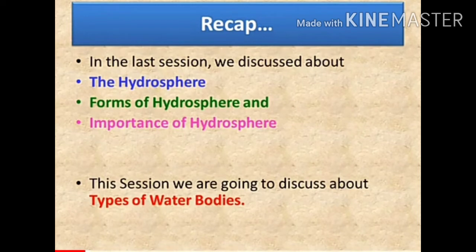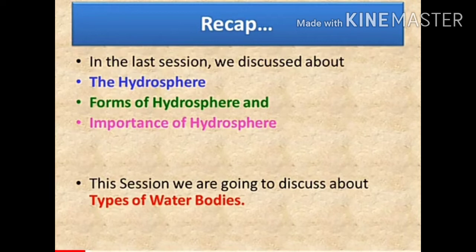In the last session, we discussed the hydrosphere, forms of hydrosphere, and importance of hydrosphere. Children, what is hydrosphere? The hydrosphere is the total amount of water present on the earth, which includes water on the surface, under the ground, and in the air.